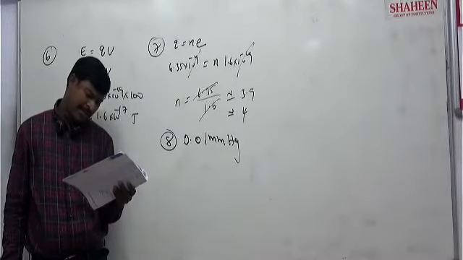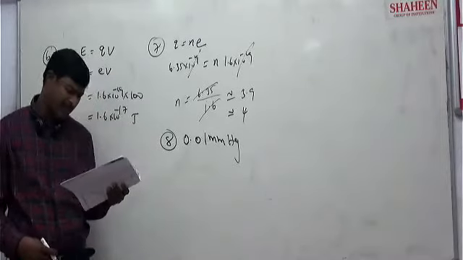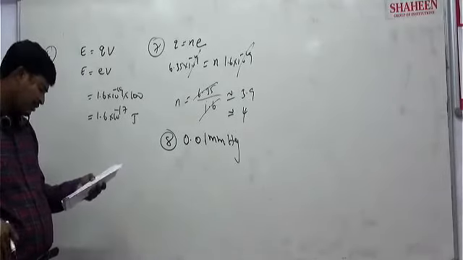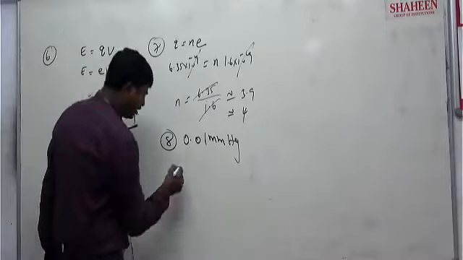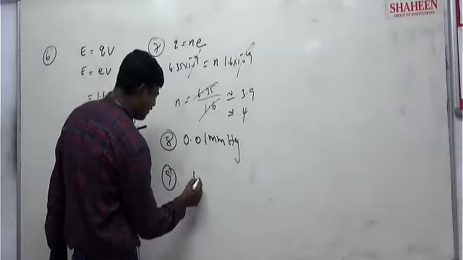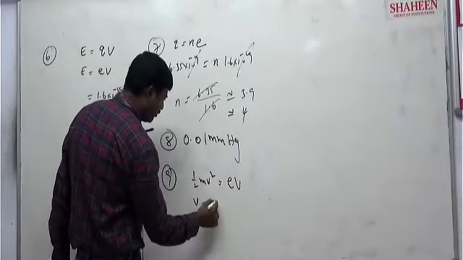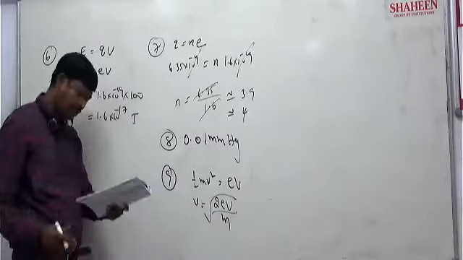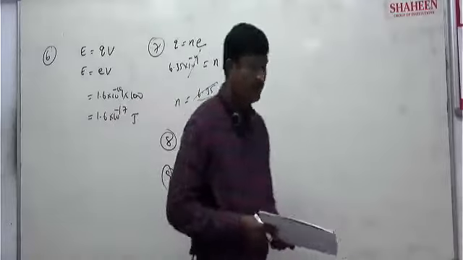Question number 9 is electron gun. Electrons are accelerated by a potential V. If the charge is E and m is the mass of the electron, maximum velocity they are asking. Maximum velocity is what? Accelerating potential is what? Half m v square is equal to E V. Then v is equal to root over 2 E V by m. Direct answer. The 10th question, you see.